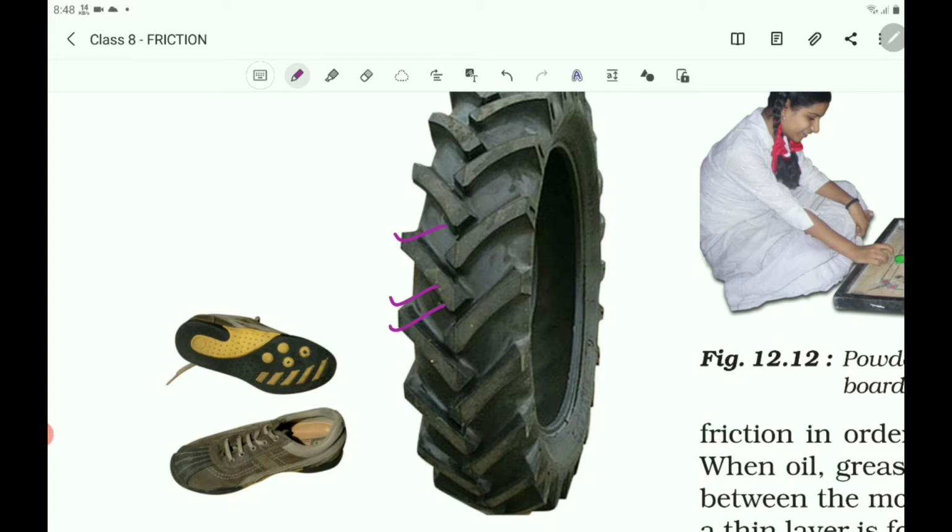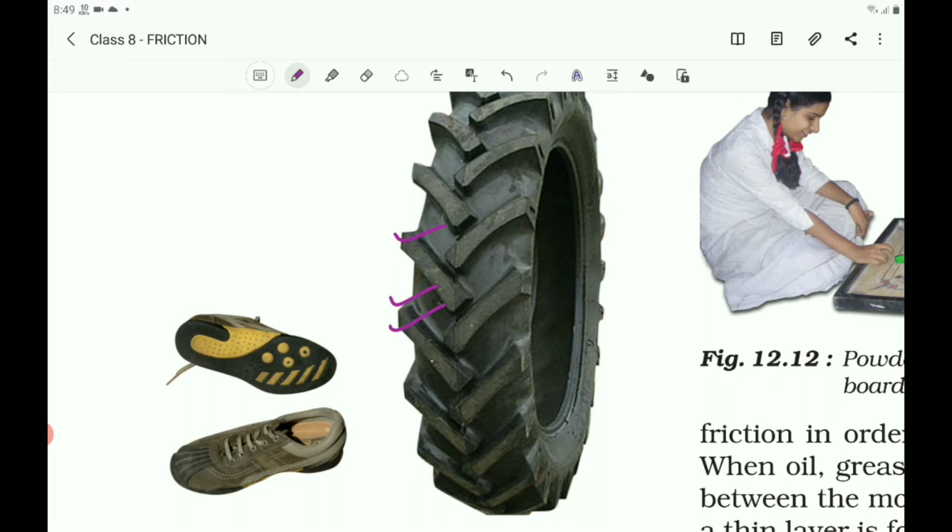If an object started moving, it would never stop if there were no friction. So, to stop the vehicle, friction is required. To start the vehicle also, friction is required. Therefore, friction is a must in many situations.